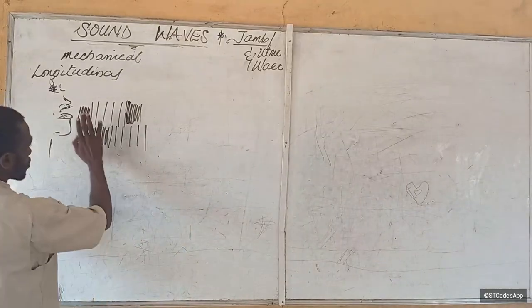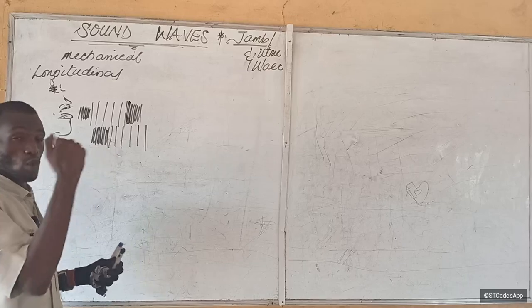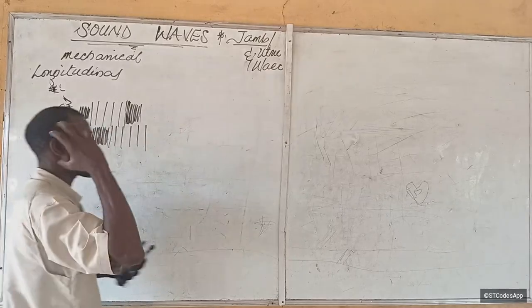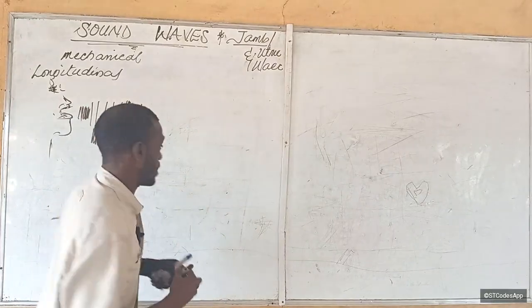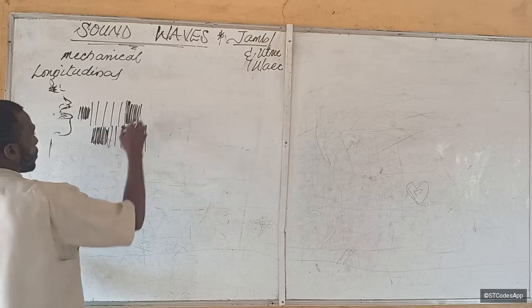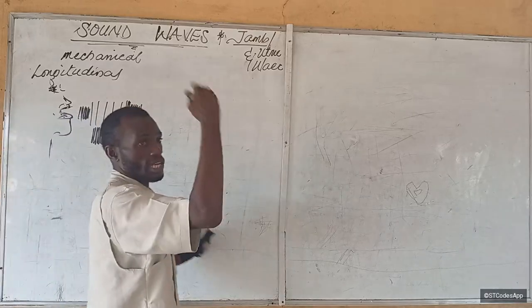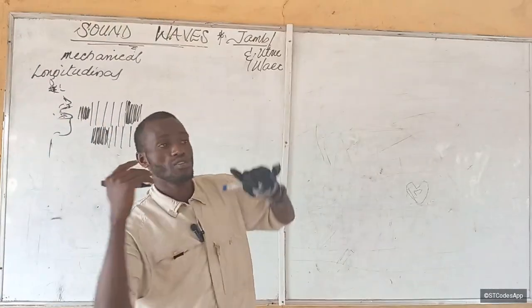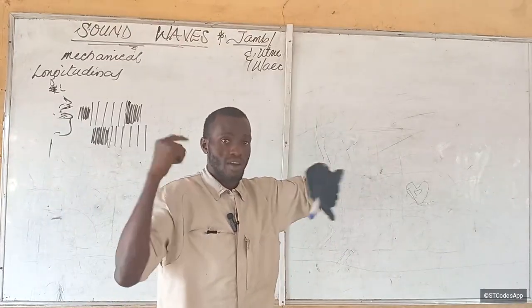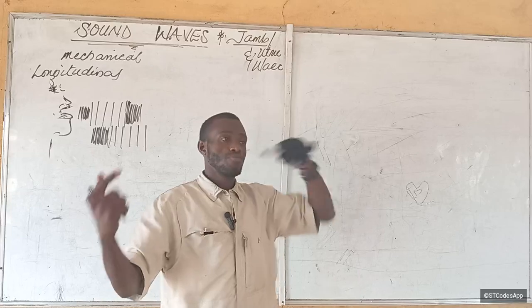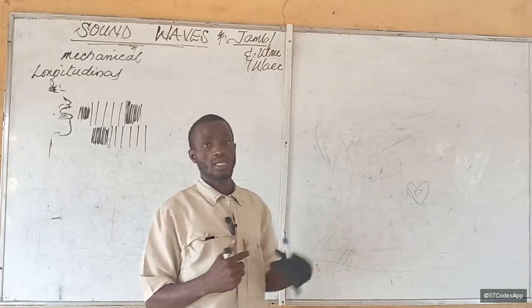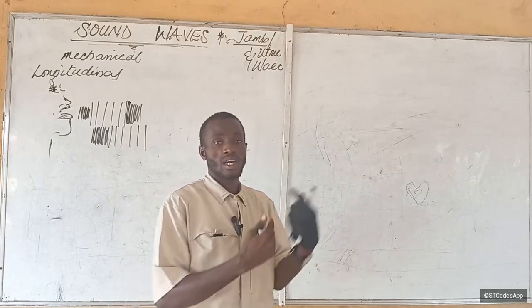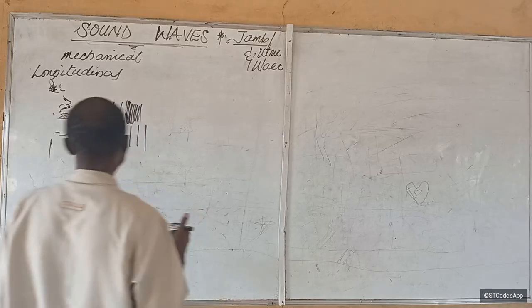Is that okay? I'm just trying to show you so you can envisage what is actually happening that makes the sound get sent, or how the sound gets into our ear. By the time high pressure and low pressure zones get transferred like that onto the ear, it vibrates the ear ossicles, then the cochlea and the cochlear nerve, and that gets sent to the brain, which interprets what you are hearing, whether it's the sound of a bell or the sound of your phone ringing.